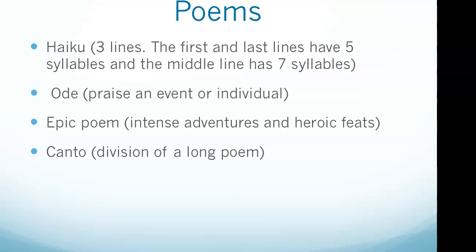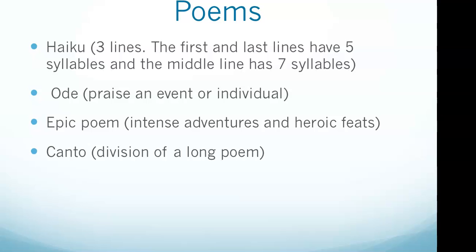And then let's look at a few actual types of poetry. Haiku is a traditional form of Japanese poetry. Haiku poems consist of 3 lines. The first and last lines of a haiku have 5 syllables, and the middle line has 7 syllables. The lines rarely rhyme, so if we're thinking of poems that don't rhyme, haiku would be one for sure.